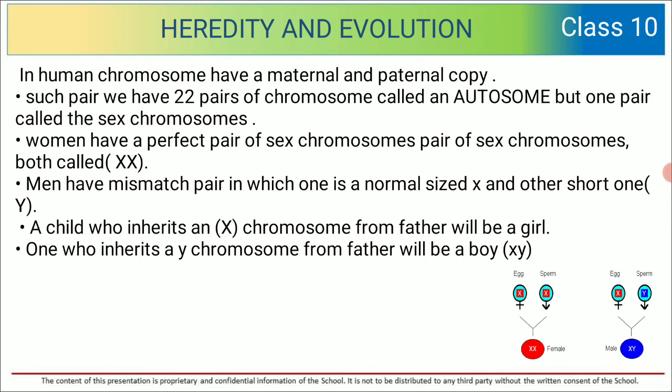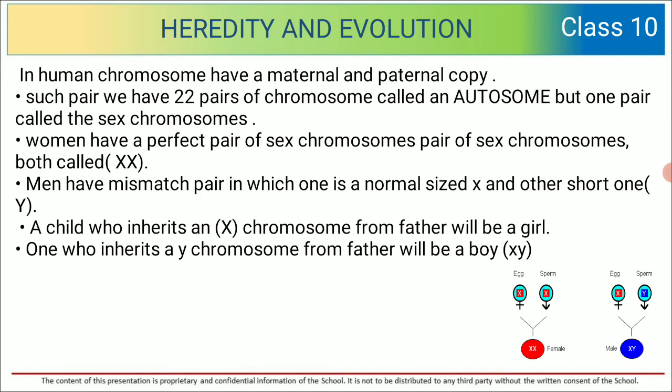Women have a perfect pair of sex chromosomes, that is X and X, that is a perfect pair. Men have a mismatched pair in which one is a normal sized X and the other short one is Y. So here you can see that perfect match is seen in women, whereas in men there is a mismatch. X is normal sized and Y is short.